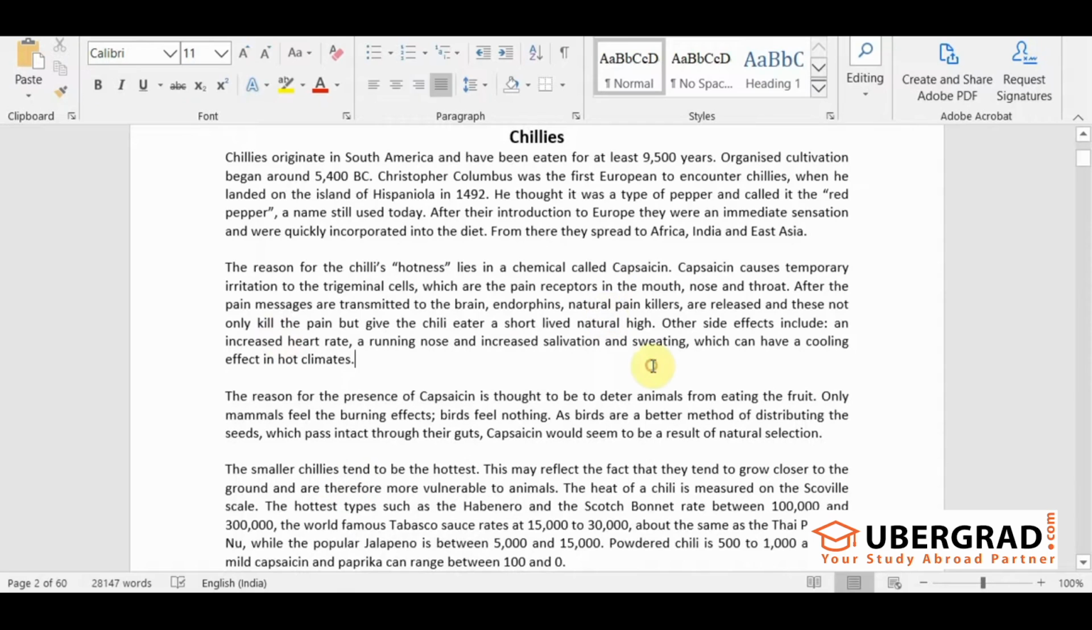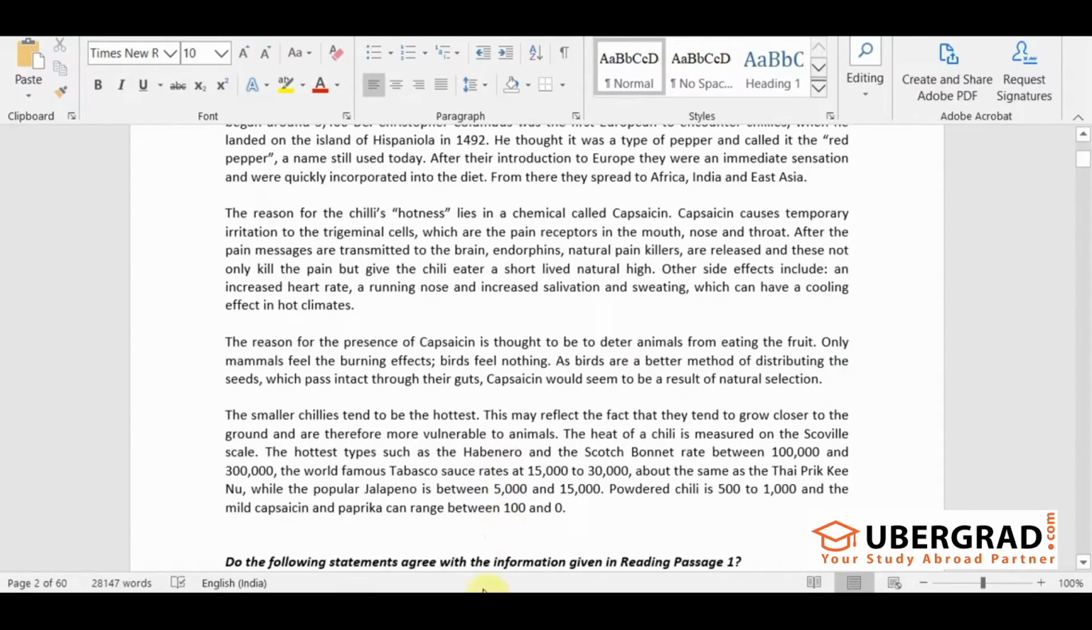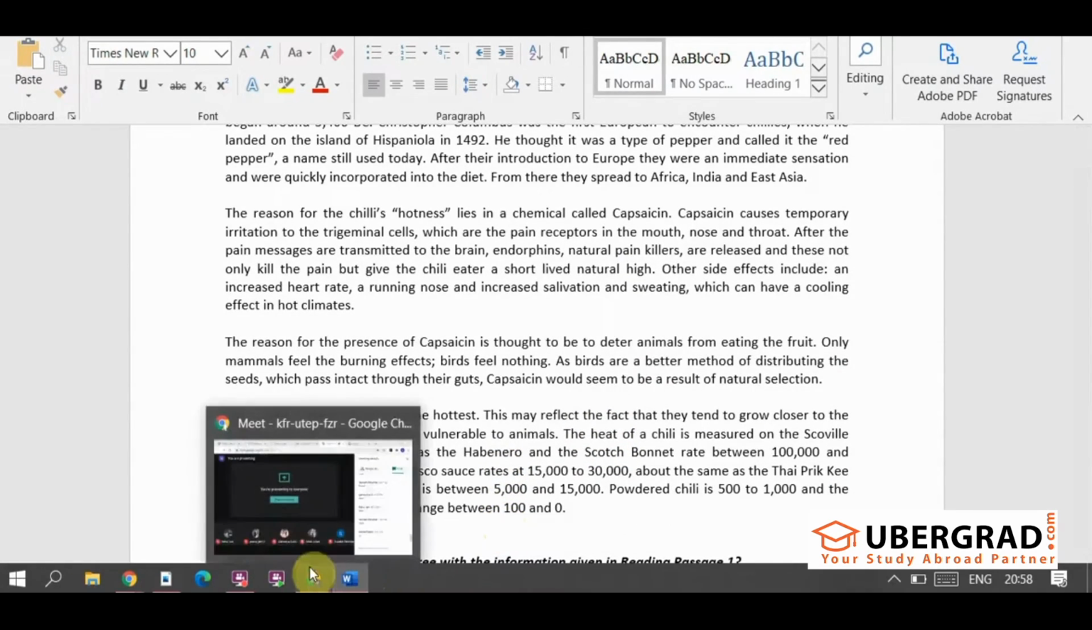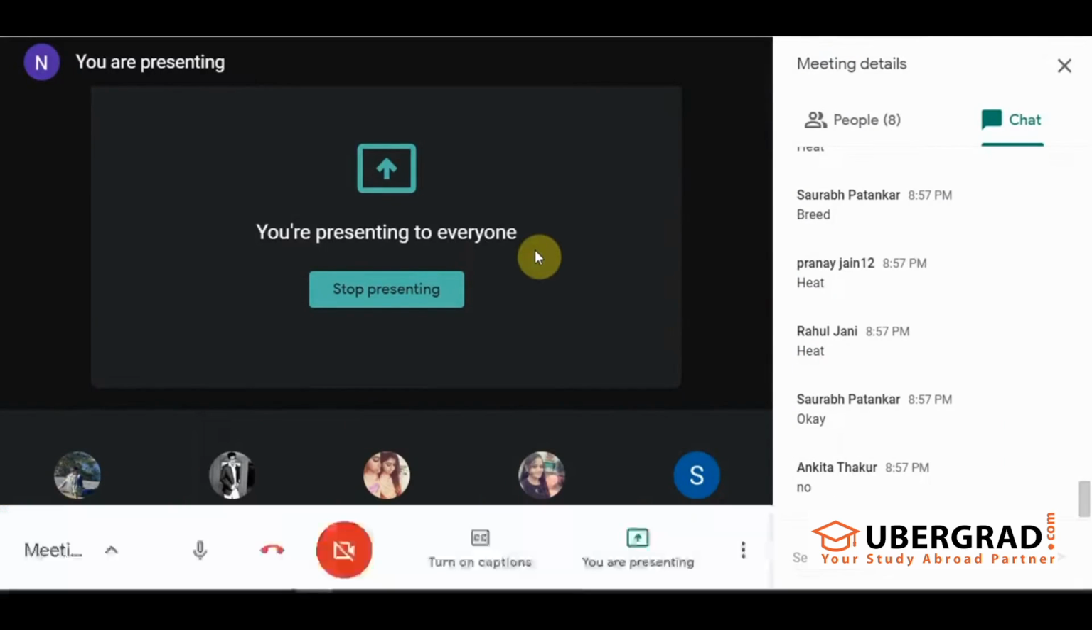Or where do you find the word heat? You can search for the word heat. So in the last paragraph, you find heat. There's no need of reading everything. You can scan for heat. Heat is there in the last paragraph. So do we have this information in the last paragraph? That people grow because of its heat.